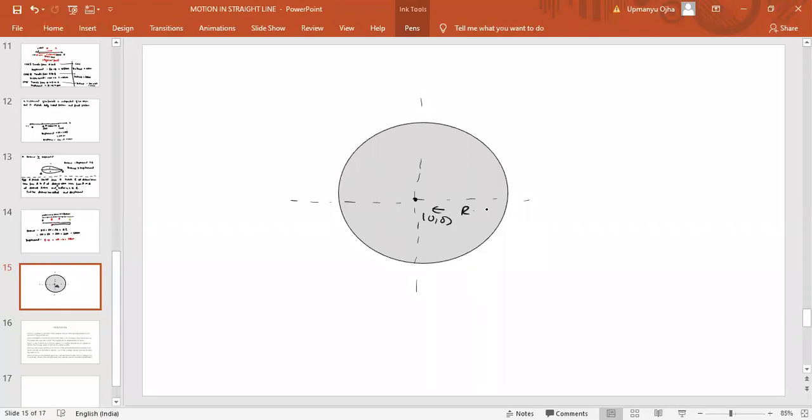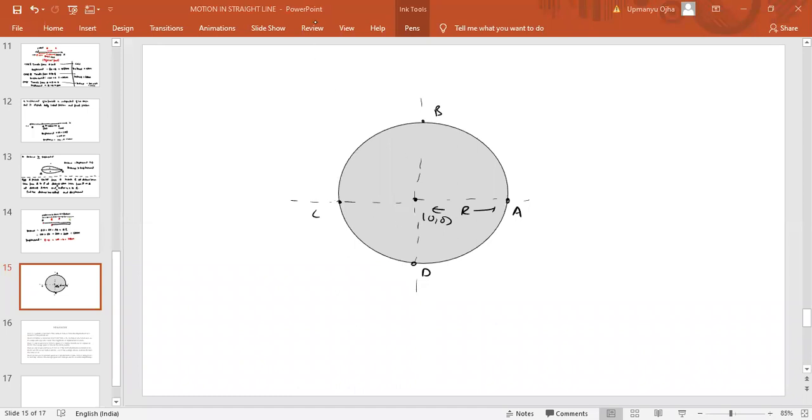This is radius R. Fine. We have 4 different points. This is point A, this is point B, point C, and point D. All the points are at diametrically opposite positions.